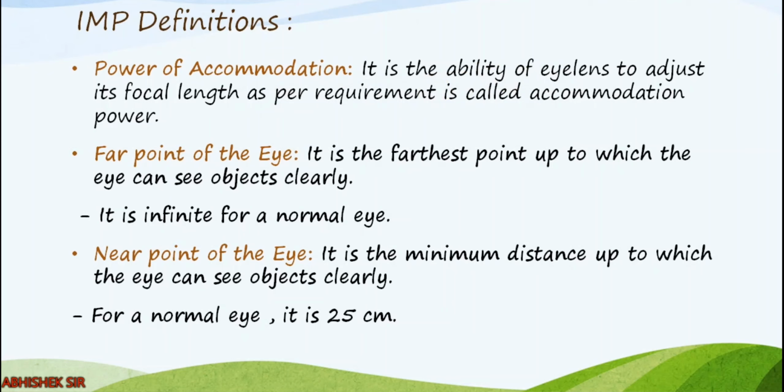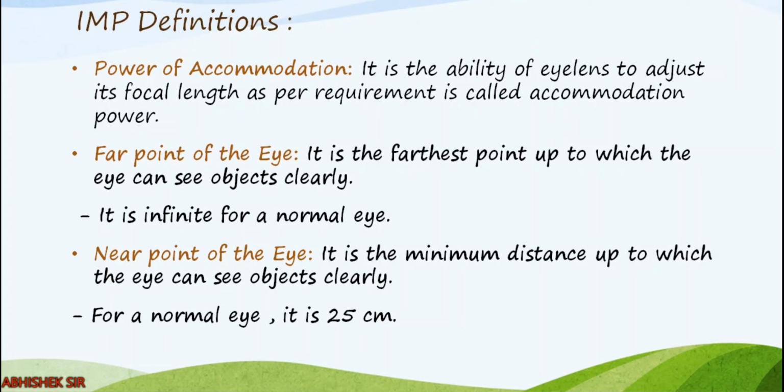Now what is far point? Far point is the farthest point up to which the normal human eye can see objects clearly, right? So it is infinite for a normal eye. Why can we say this? Because at night you can see the stars, which are located light years away, and still you can see them. So we are treating that as infinite distance. Clear? Far point is the farthest point which we can see.